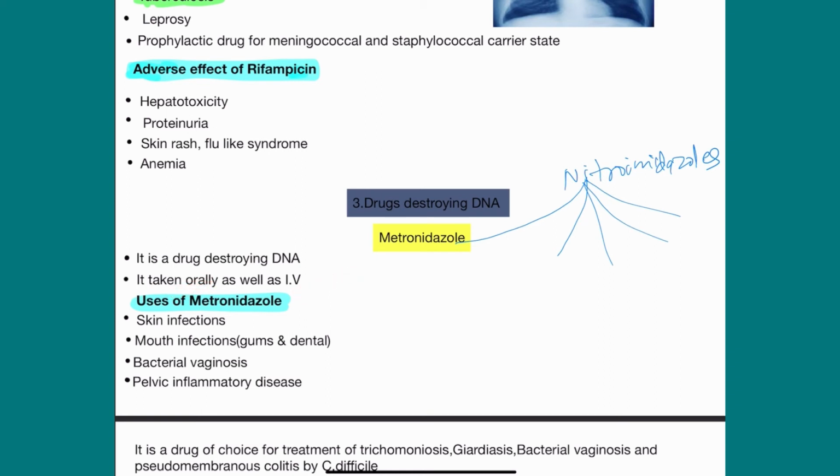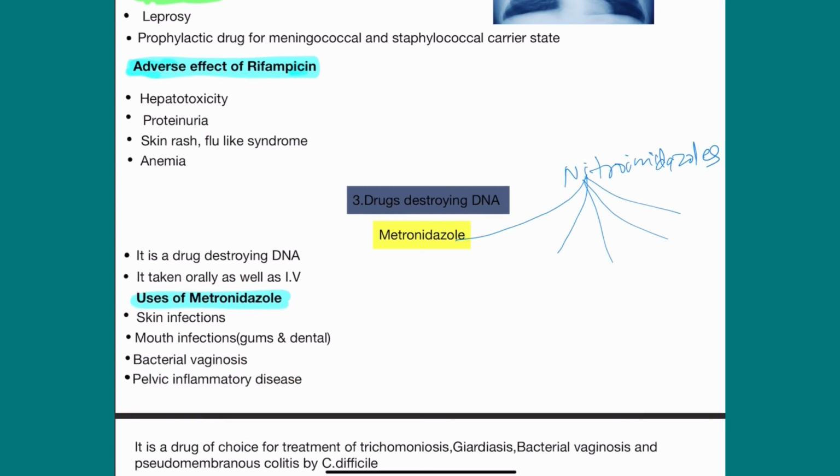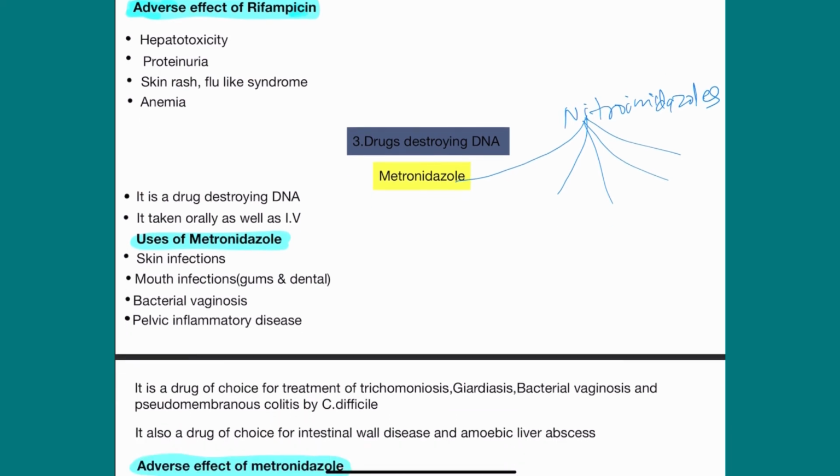Uses of metronidazole: in case of skin infections, mouth infections like gum and dental infections, where many problems occur in the dental cavity which cause infection in the mouth and gums. Also bacterial vaginosis and pelvic inflammatory disease, meaning infection in the pelvic area. So please learn this. Pelvic infection is important for metronidazole. I will also discuss metronidazole in detail in the amoebic infection chapter.